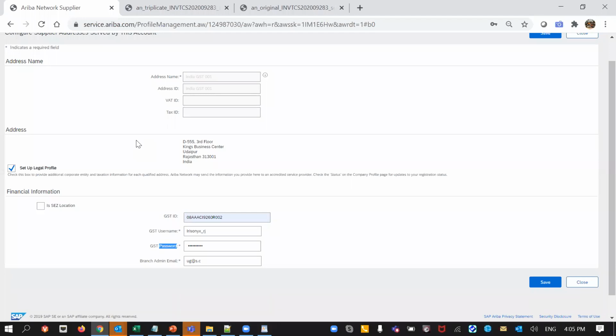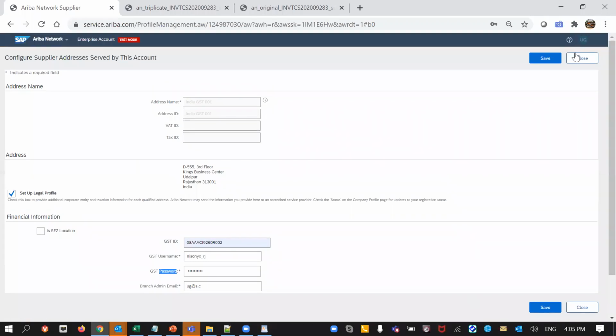And this last admin email ID, this is the admin email ID of the Ariba Network account only, right? The supplier's, yeah, whoever is the administrator. Correct. So the system admin or the admin can provide his email ID for the purpose of registration. Yes. Okay, thank you.